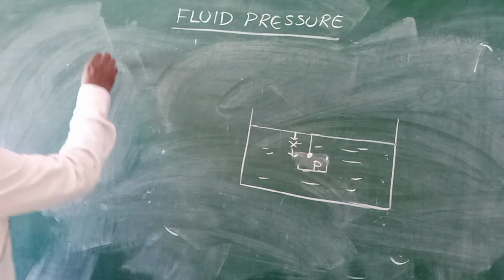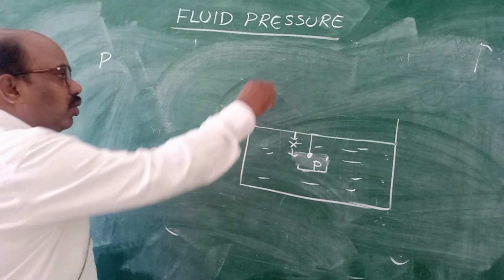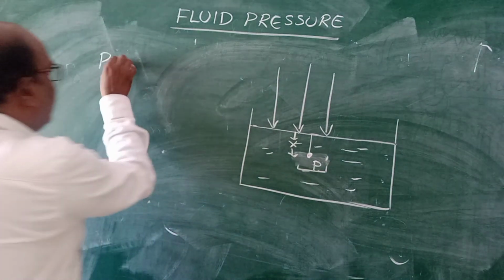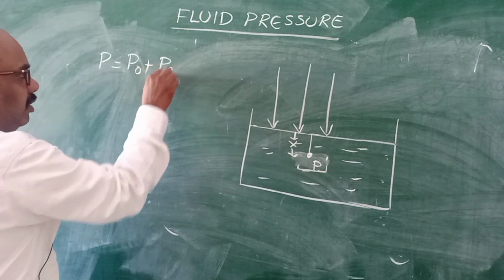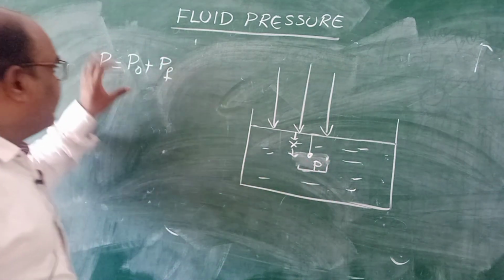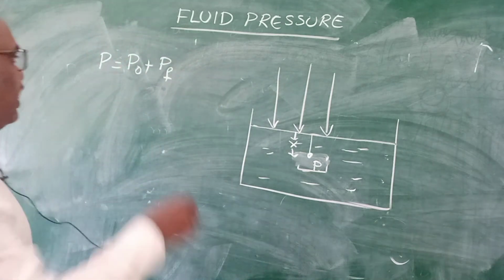Now what is the total pressure acting on this particle P? You have to consider that air pressure is also acting on the particle. Air pressure, denoted by P naught, plus the pressure acting by the fluid. That means both pressures act on the particle: the pressure by the atmosphere as well as the pressure by the fluid from the free surface.